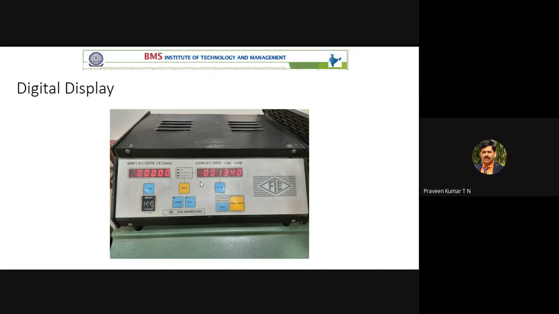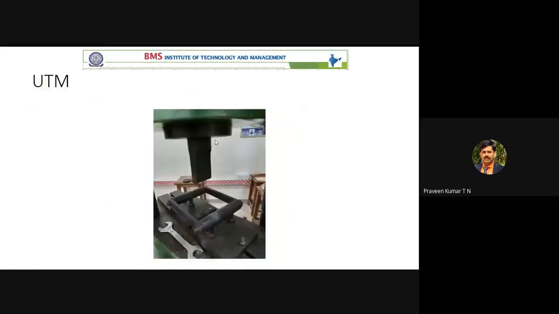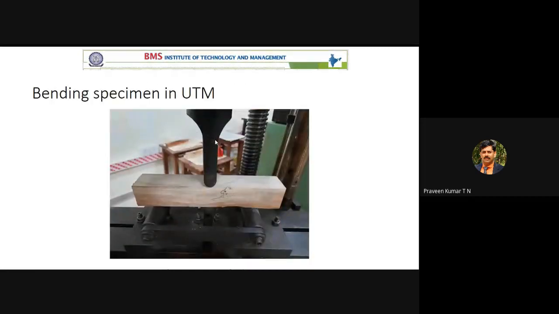It will resist the load. But once it exceeds the strength of the material, then it fractures. You have to note down the fracture load, that is how much load is applied and the corresponding displacement. I have the values of last year. I'll give the values. You have to draw the load versus deformation plot. Already you have seen this.